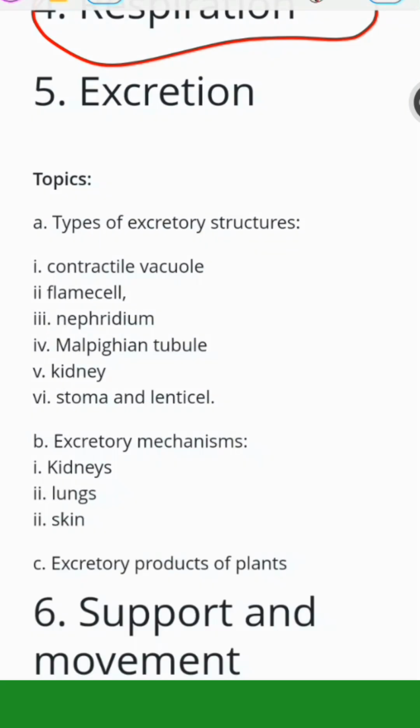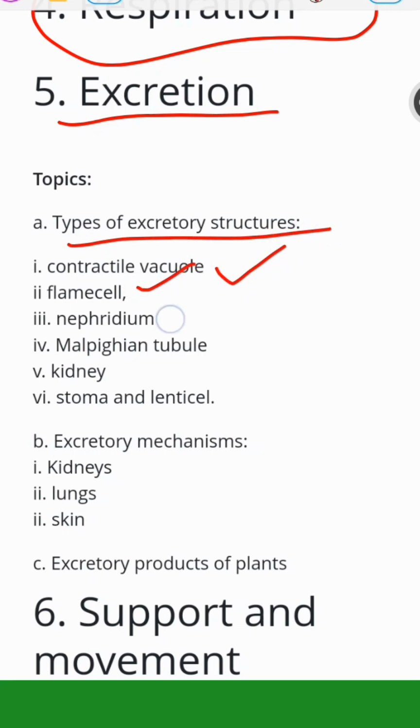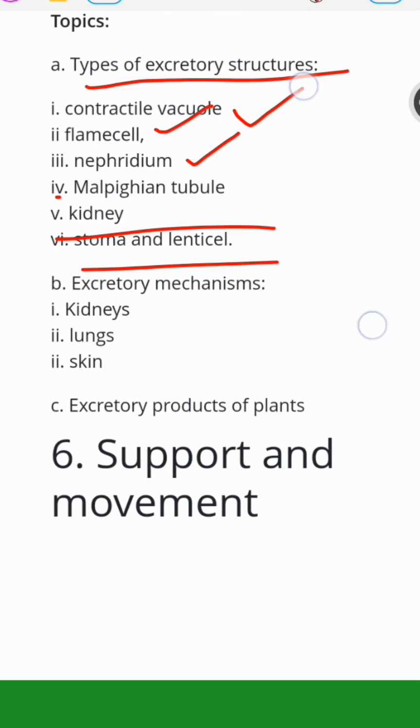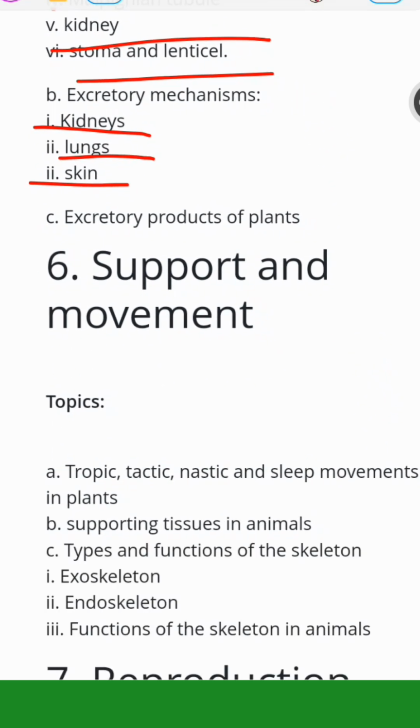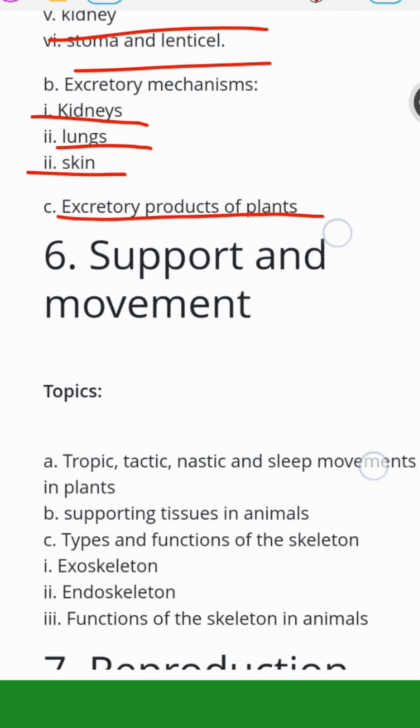The next one is excretion. The types of excretory structures: you have the contractile vacuole, flame cell, nephridium, kidney, and so on. You want to talk about them and the mechanism by which they excrete. Then you want to focus on that too. Excretory products of plants, focus on that too.